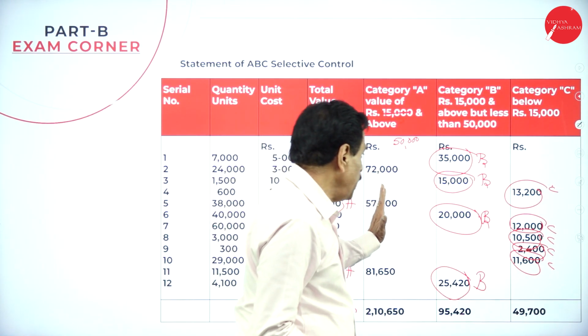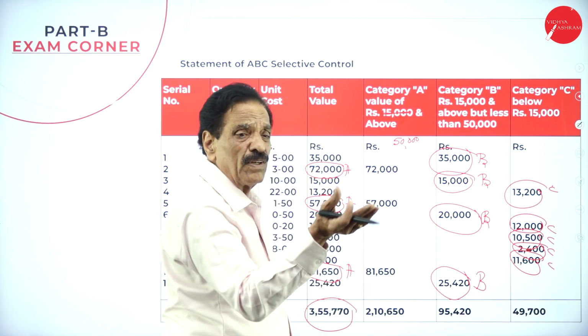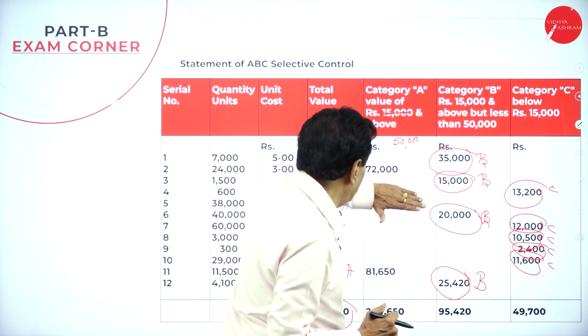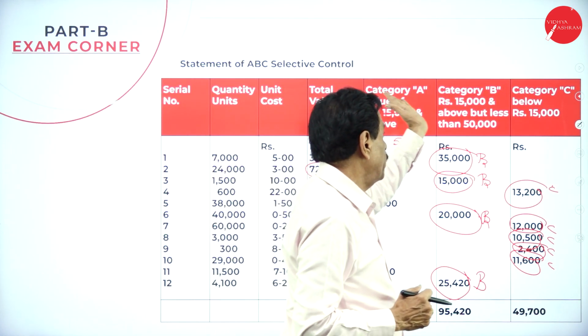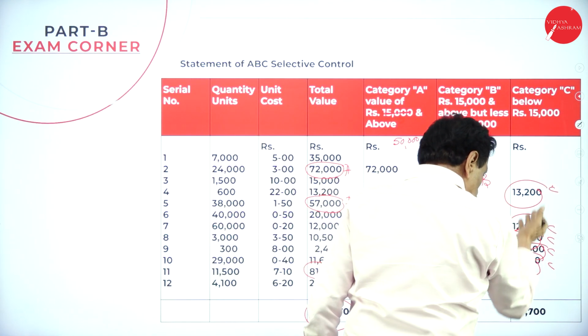See, 3 plus 4 plus 5 is 12 items. It is only on a trial and error basis. I selected 50,000 and above, next 15,000 to 50,000, and third category below 15,000.